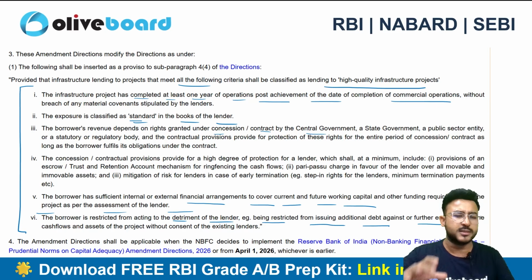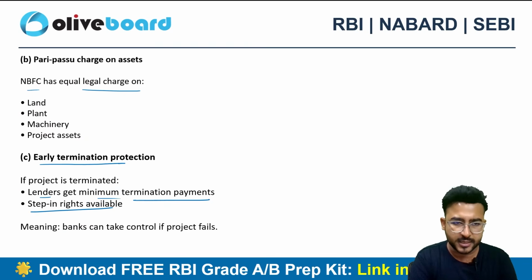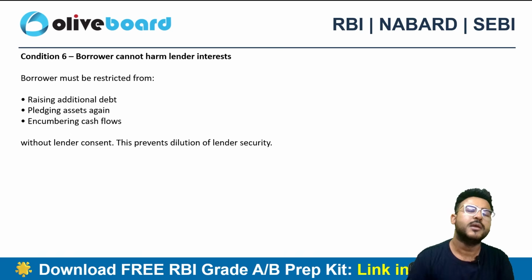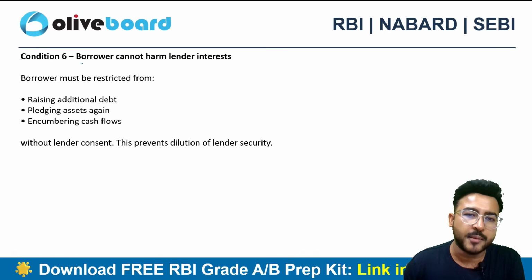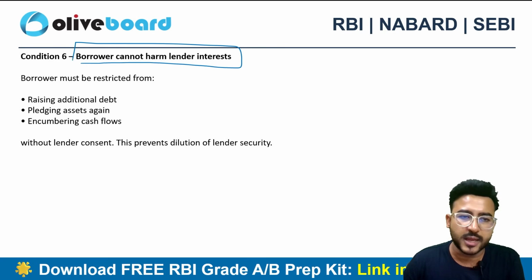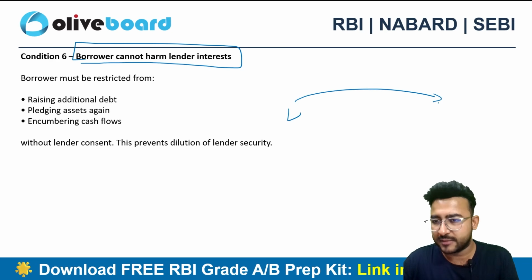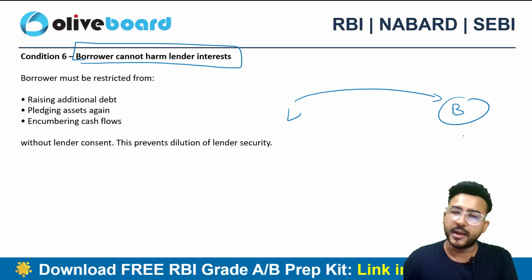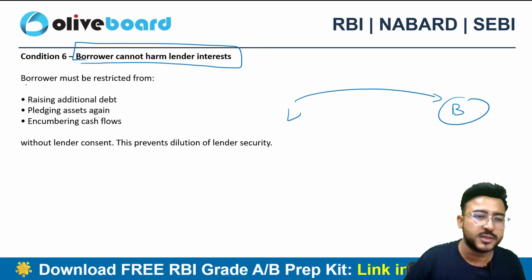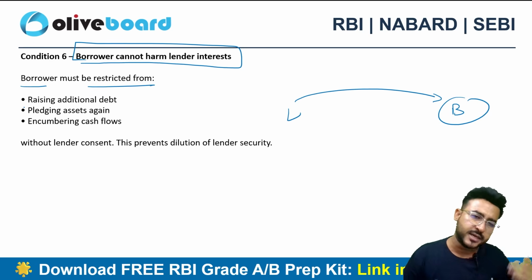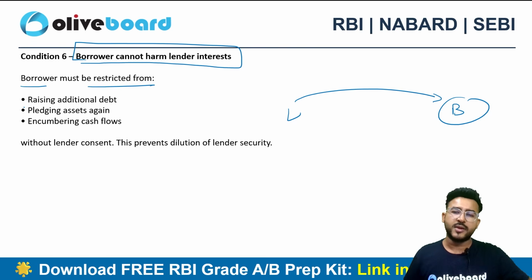So somewhere or the other the borrower is restricted, right, because the lender has skin in the game now. The lender has given an adequate amount of capital in the form of a loan, right? So the borrower cannot harm the lender's interest. So it's not like, say for example, a lender has given some amount to the borrower and the borrower is further raising additional debt. So somewhere or the other the borrower is restricted from raising additional debt or pledging the assets, right?